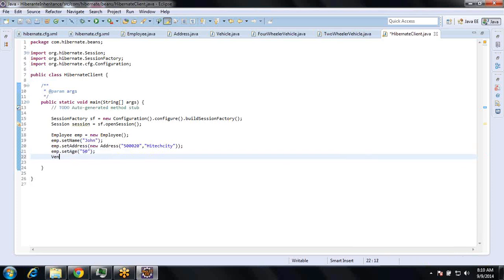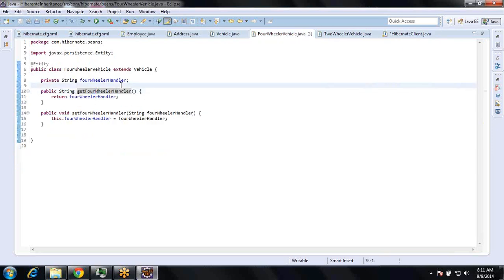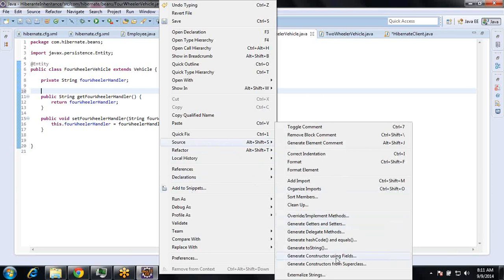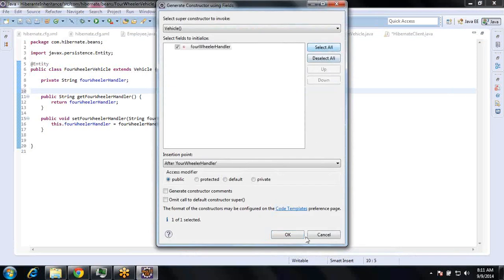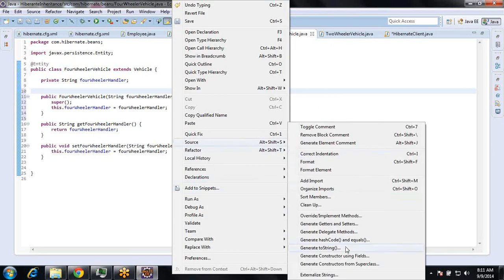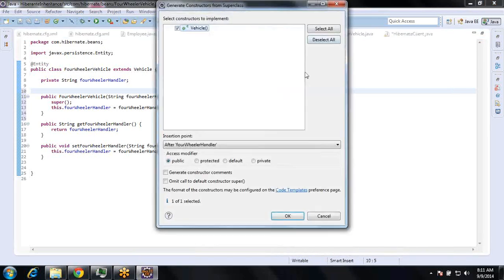So vehicle equal to new four-wheeler vehicle. Otherwise, I will create a constructor here. Source, generate constructor using fields. Source, generate constructor from superclass.